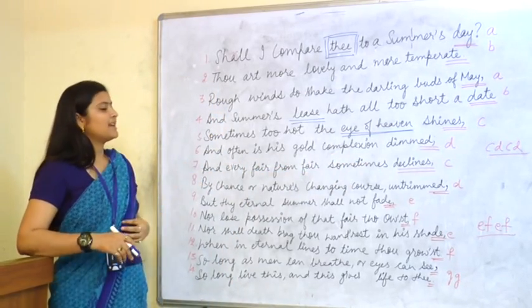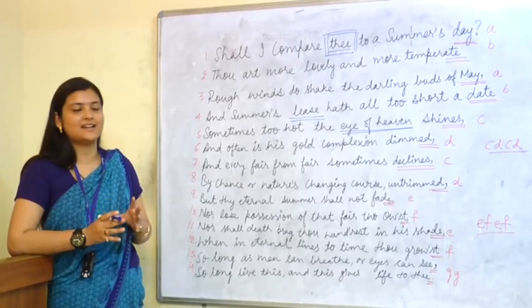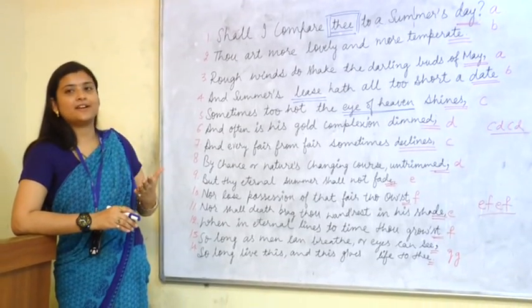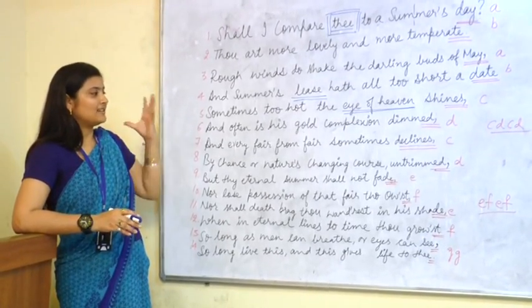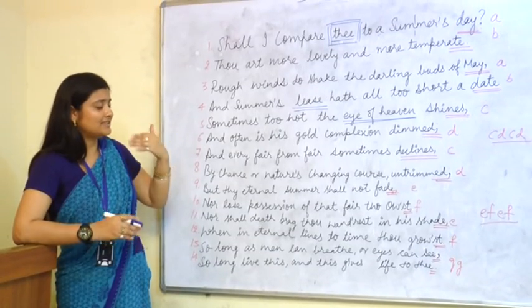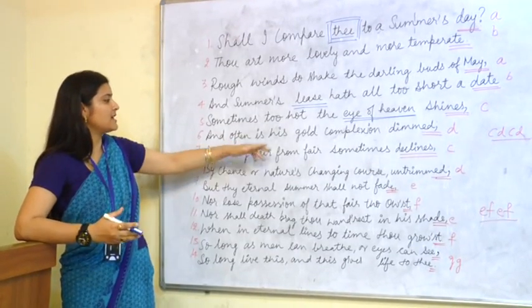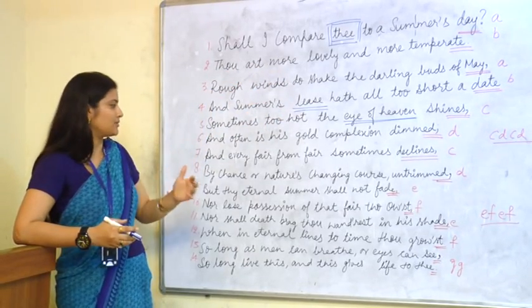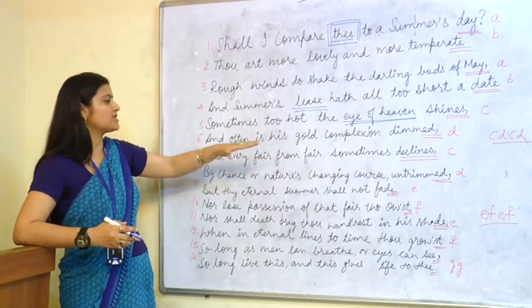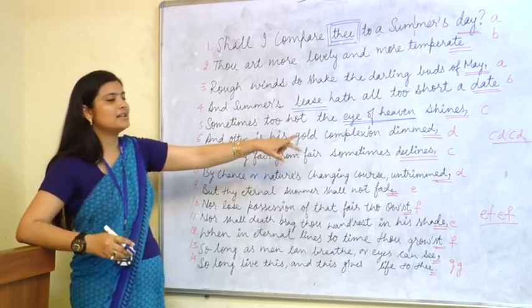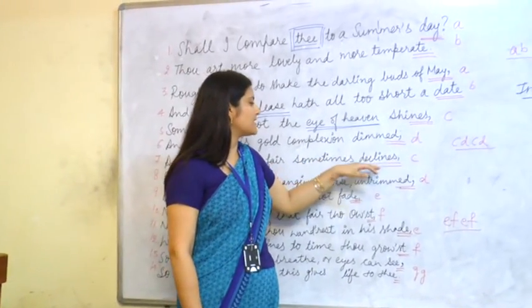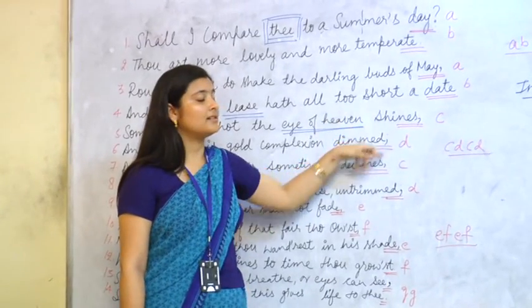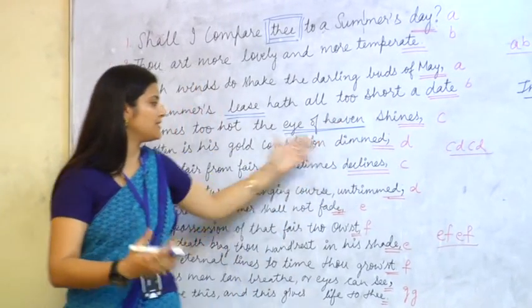Because of that shining sun, anything that is very fair can get darkness in its fairness. Because of that shine, that heat of the sun, that fair thing can fade out. So anything on this earth which is very fair is going to decline, it's going to lose its fairness due to the more shine of the sun.